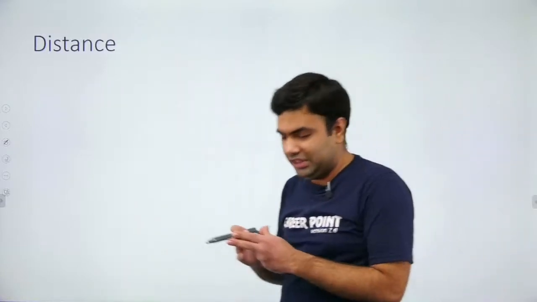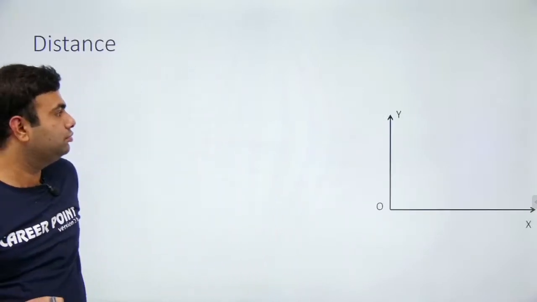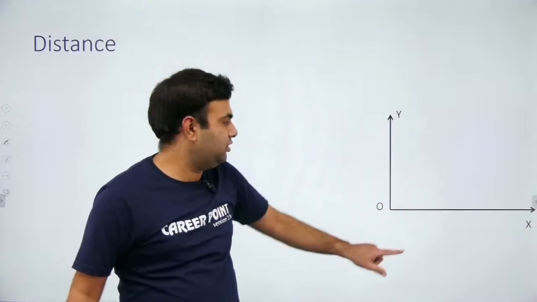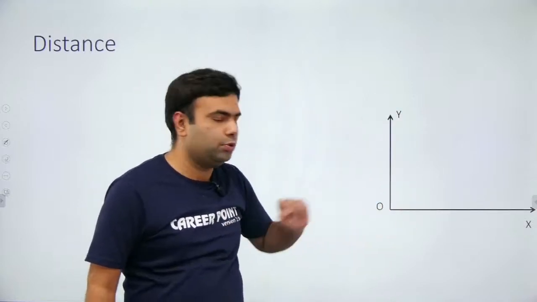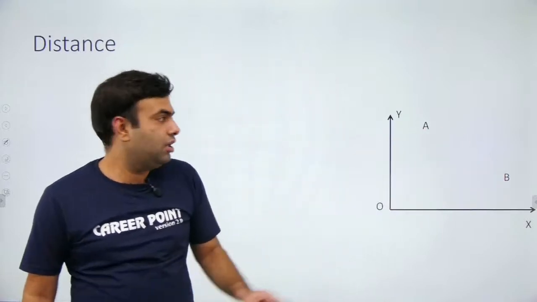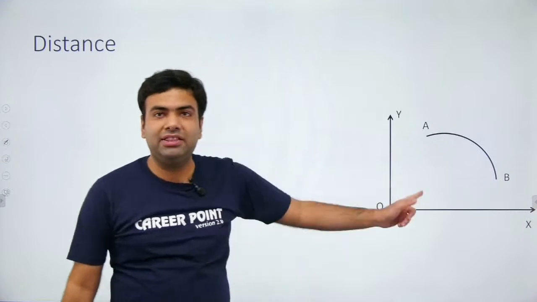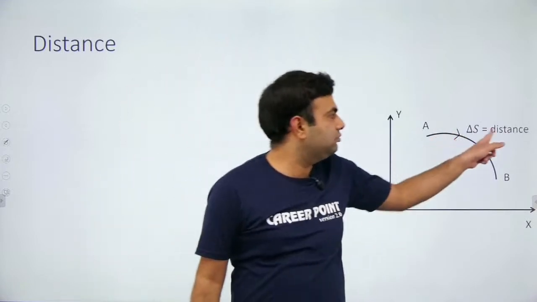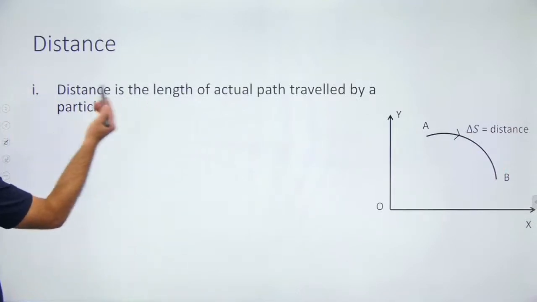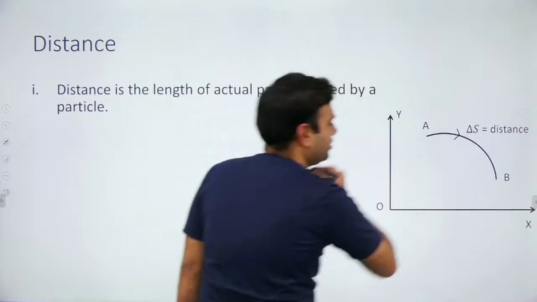So see, what is distance? Listen carefully. I will ask some questions also. Suppose we are having some axis, because we are observing a particle with respect to O. Suppose a particle is moving from point A to point B in a curved path. This is the curved path. Then if I talk about the distance traveled by this particle, it will be the length of actual path. Distance is the length of actual path traveled by the particle. If you measure this length, this will be known as the distance.